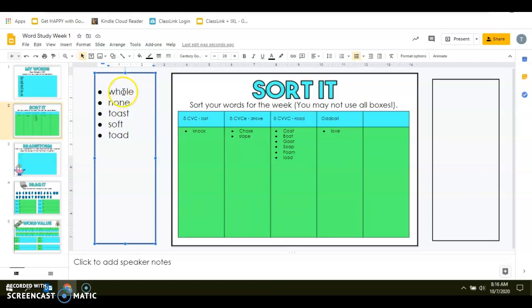So you line yourself up with your vowels. Before it, I have a consonant. Then I have a vowel. Then I have a consonant, and then I have an E. Now, we do know that E is a vowel, but remember, that silent E is very special when we do word study. And sometimes you will have to pull it out. But since we have that silent E, as well as that long O, we are going to put this in our second group, whole.